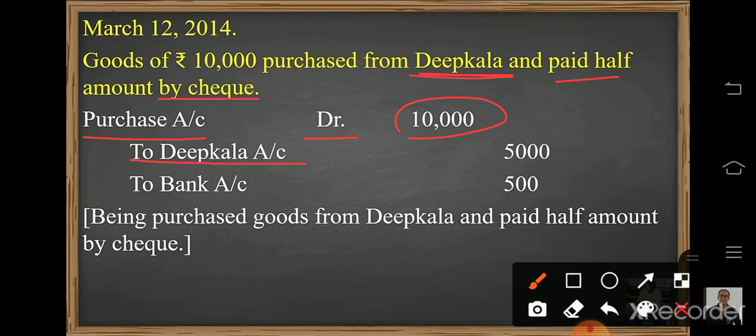Half we paid by check, so in the Deep Kala account only 5,000 will be written. And half of the amount we paid by check, it means bank is giving the money on behalf of us. So bank is the giver. So to bank account 5,000. Here I forgot to write the 10, okay, I'll add it up. 5,000.